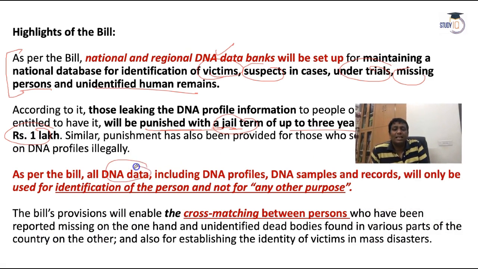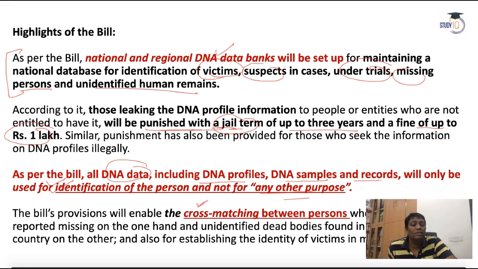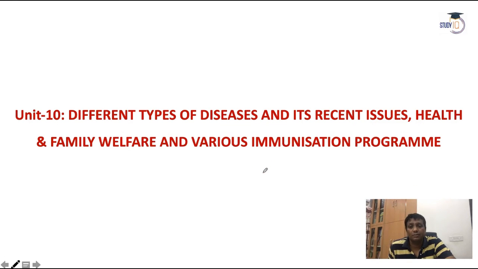Actually, this DNA data includes DNA profiles, DNA samples and records, and will only be used for the identification of a person, not for any other reason. Suppose some cross matching happens. Suppose a disaster happens somewhere, and some victims cannot be identified. With the help of the DNA sample of the dead body and the person's DNA saved under DNA banks, the person can be identified. I'm not saying that this type of mishappening will happen. I'm just telling you, if this type of thing happens, the person will be easy to detect.